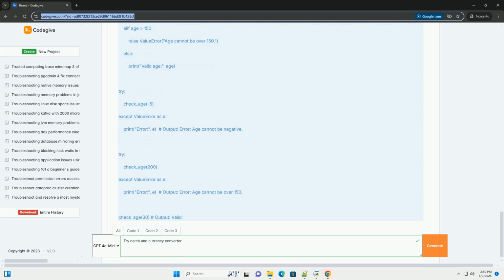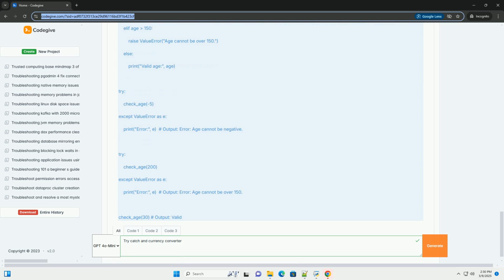response.raise_for_status: this is a convenient way to check for HTTP errors, like 404 Not Found or 500 Internal Server Error. If the response status code indicates an error, it will raise an HTTPError exception. Returns None if it fails to fetch the exchange rate.